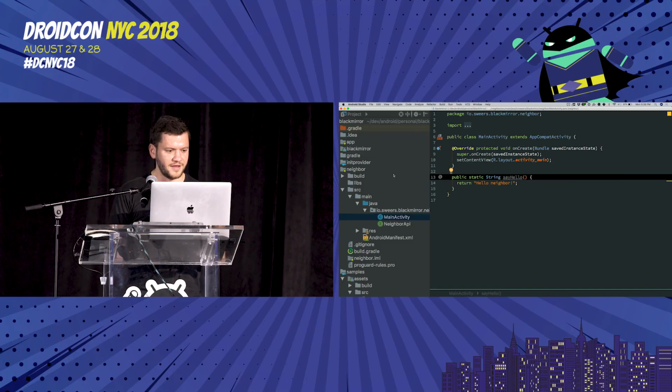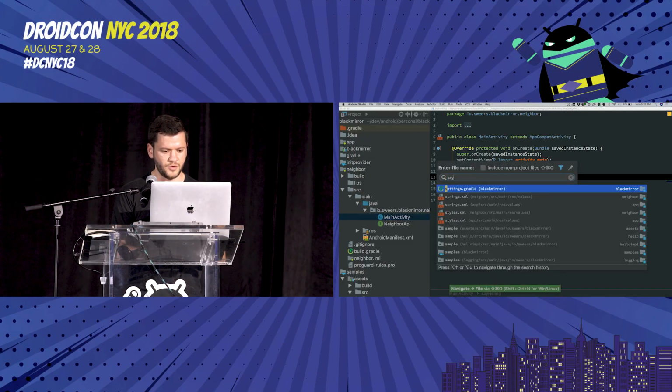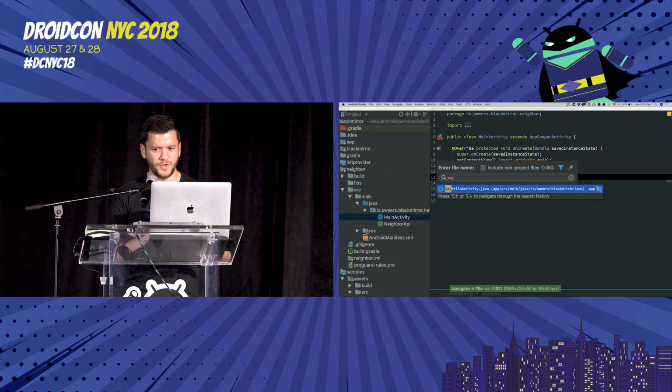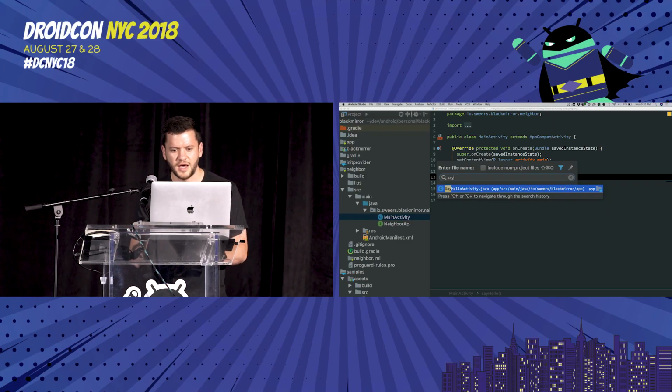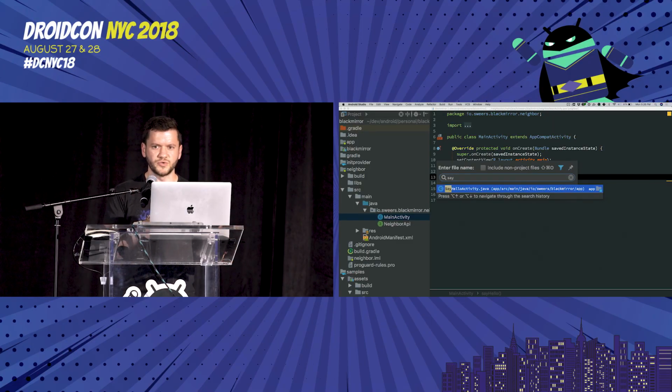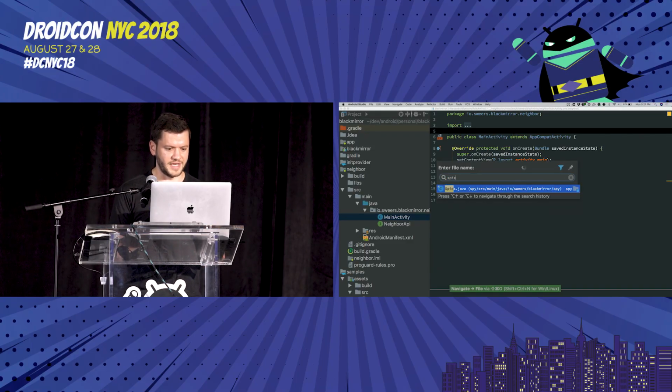We know from our earlier investigations that all you need to do is point path class loader to the location of an APK. Now, that application info that we use to read our source directory out of, has anyone here ever done intent resolution or looked for other installed apps for some reason? You'll know that that gives you an application info instance as well, which also has these source directory fields. So I have this little helper class here called spies.